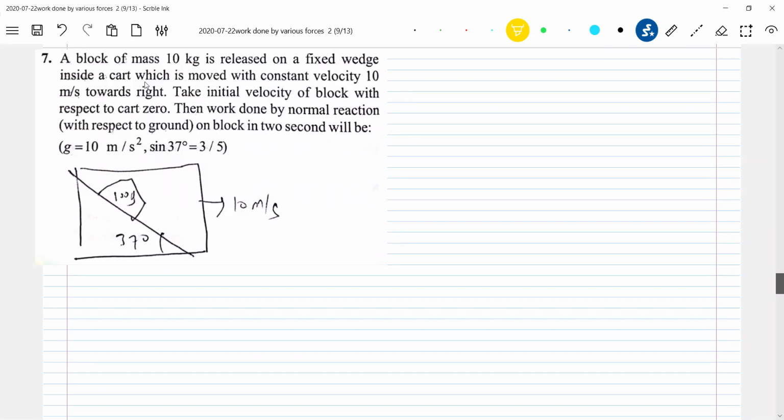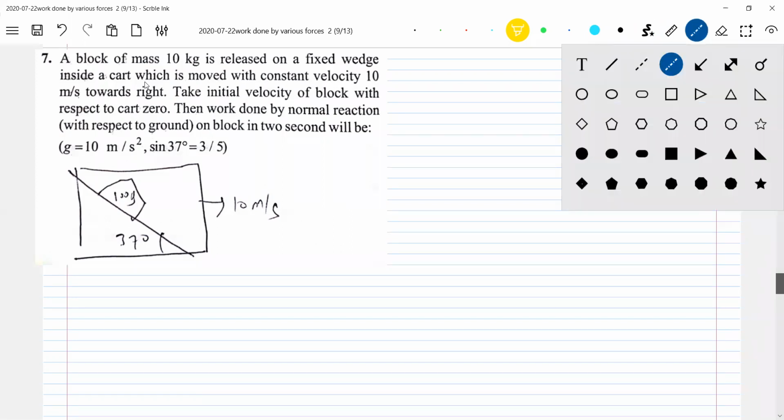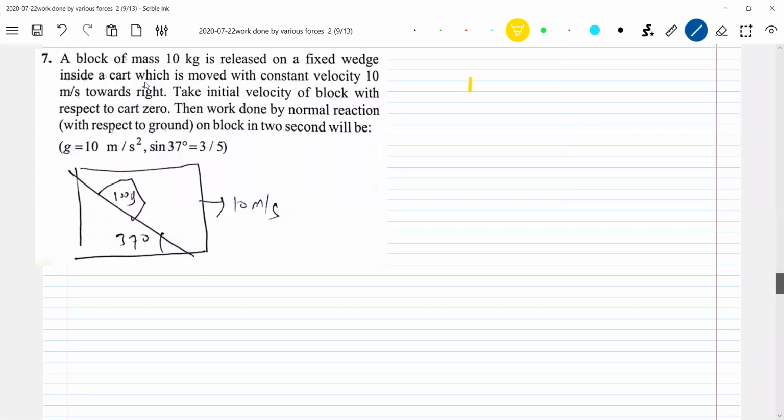The same situation as earlier, but earlier it was accelerated motion; now I'm bringing uniform velocity motion. Let me put the diagram properly. Now, what is the state of the wedge? As the cart is moving, the wedge will also be moving.